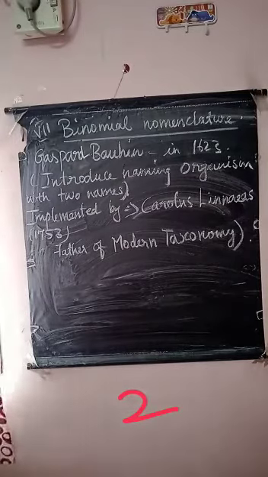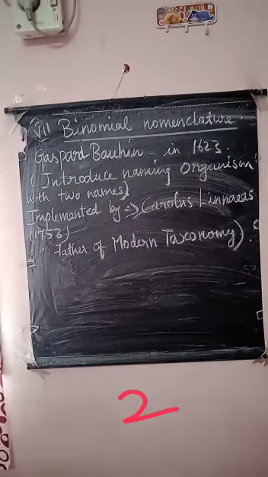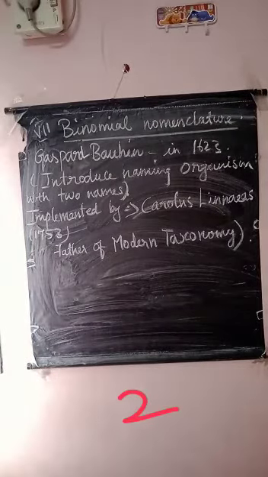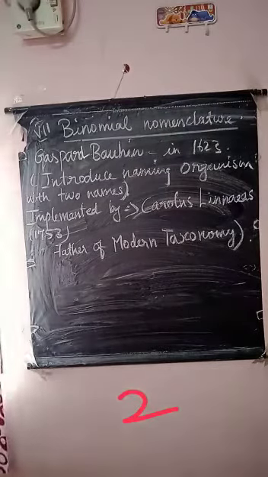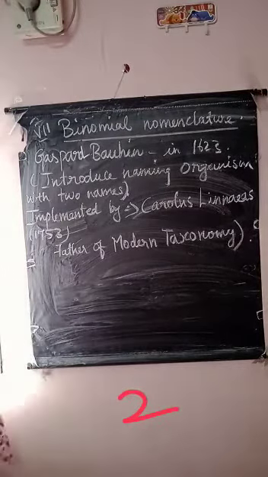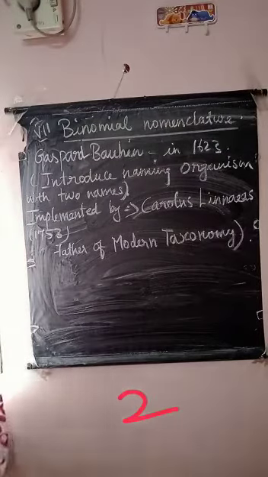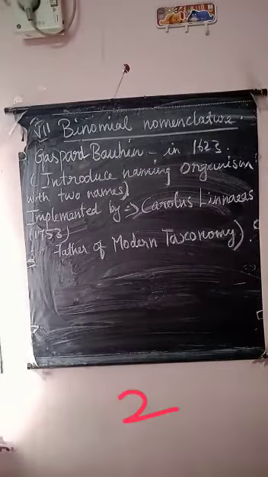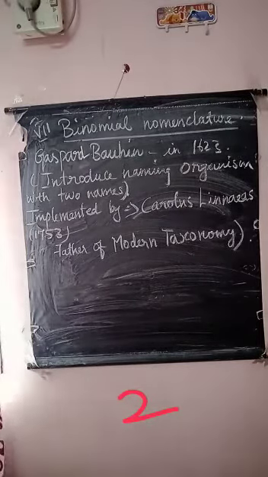For example, the scientific name of the human being is Homo sapiens. Homo is the genus name, and sapiens is the species name. For the genus name, the first letter should be in capital letter and the rest of the letters are in small letters. The species name is in small letters only. So this is binomial nomenclature.